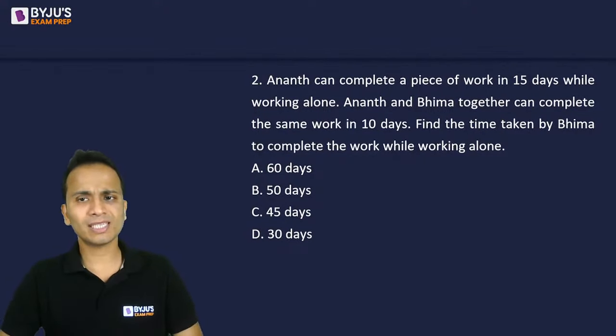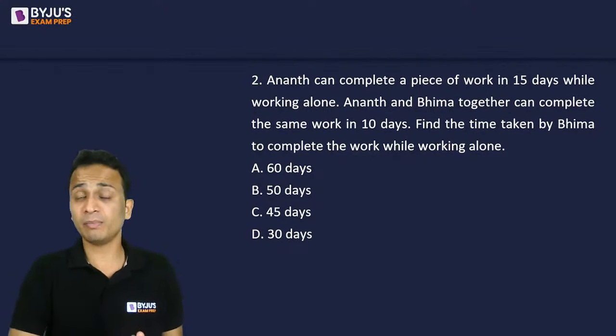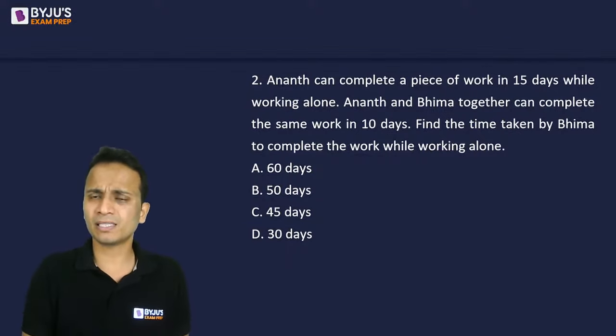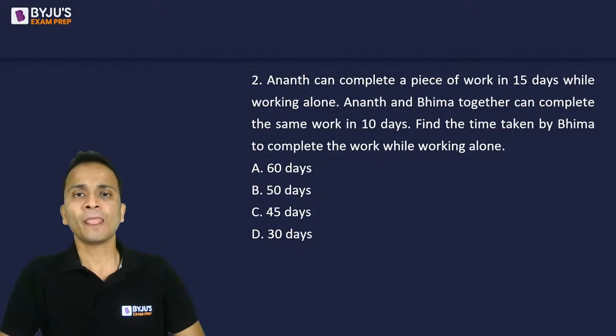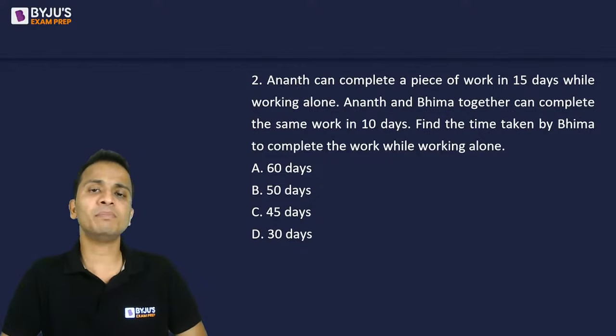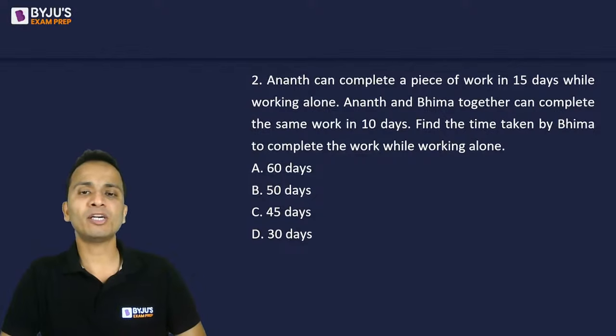Now, question number two is similar. I'm not saying it is the same, but it is similar to the question that we have just finished. So Anant can complete a work in 15 days while working alone. Anant and Bhima together can complete the same work in 10 days. So you'll have to find out the time taken by Bhima to complete the work while working alone.